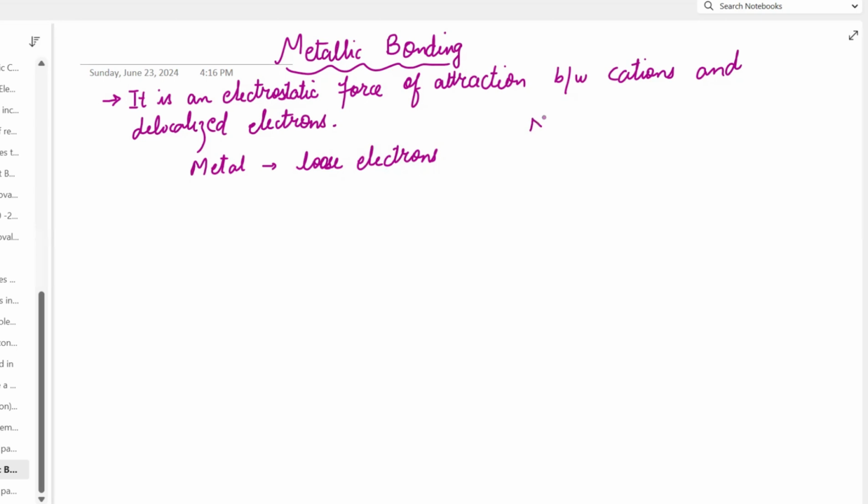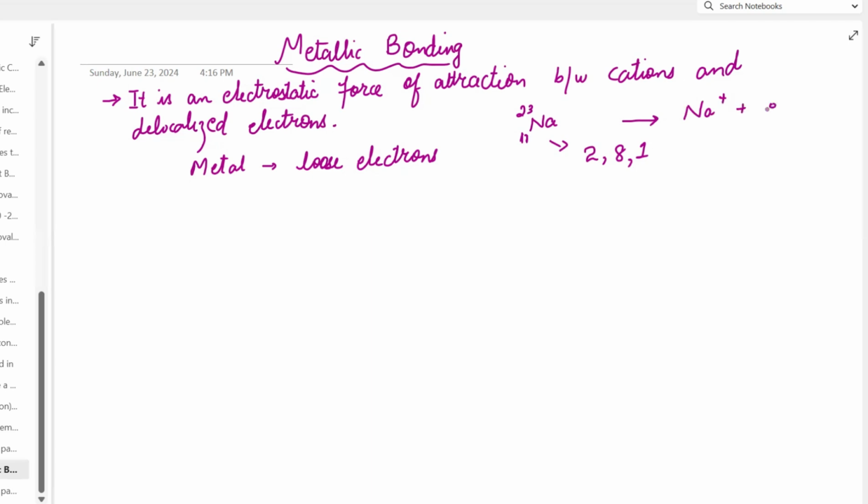Let's discuss sodium. Its atomic number is 11. So its electronic configuration is 2, 8, and 1. Now it has to complete its outermost shell, so it will tend to lose an electron and become a cation.